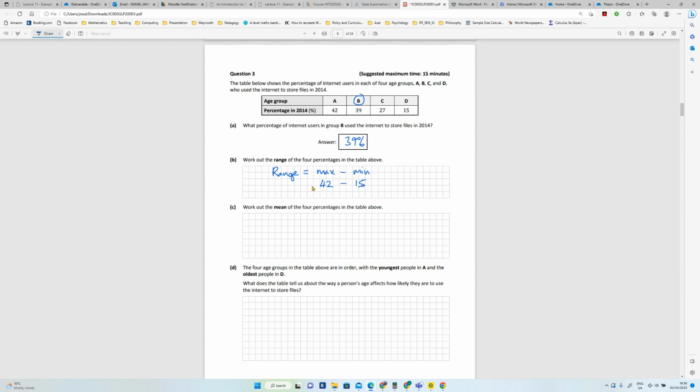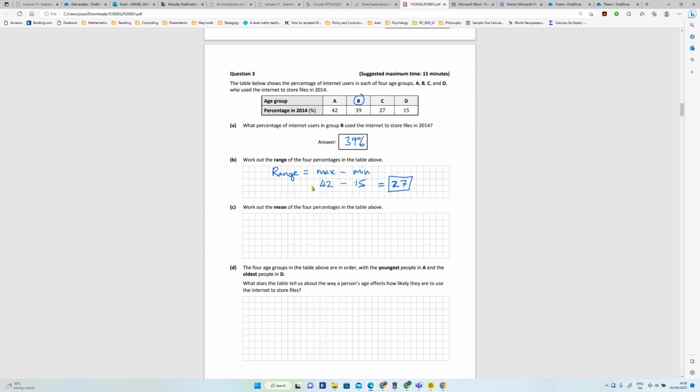So you're basically subtracting 15 from 42. Okay, so 5 from 12 is 7. 2 from 4 is 2. Okay, so the range is 27. That's all the range is.